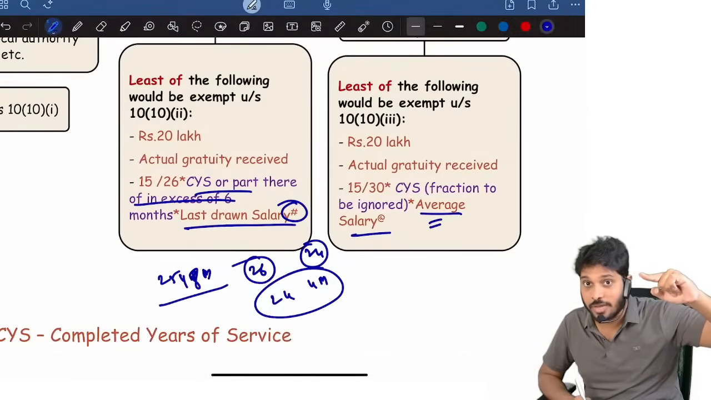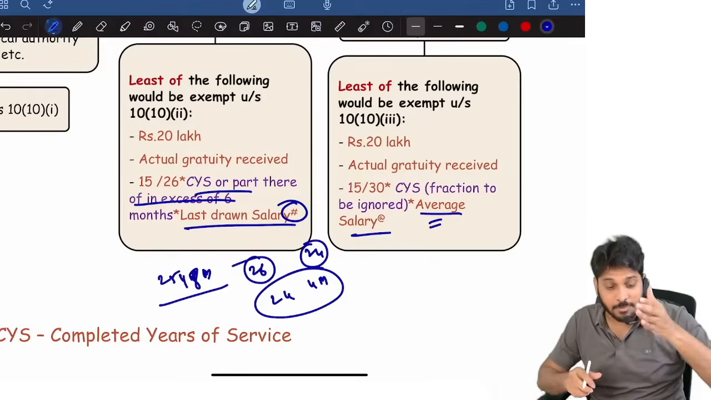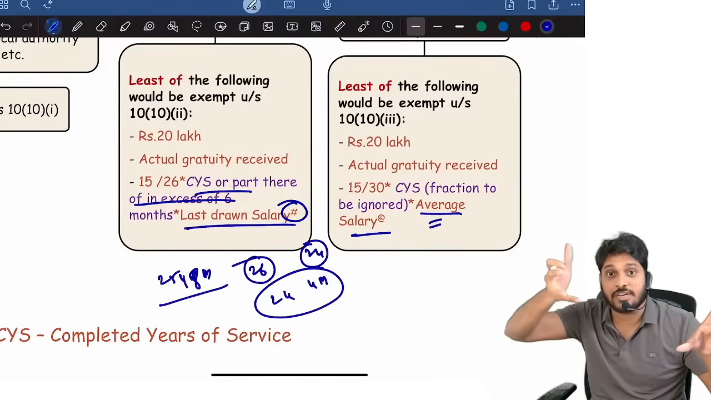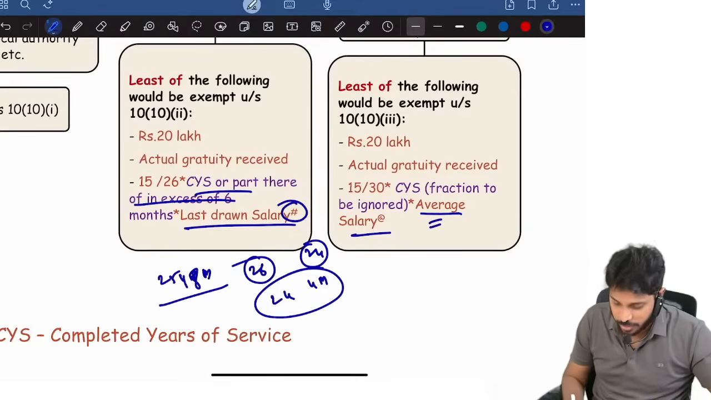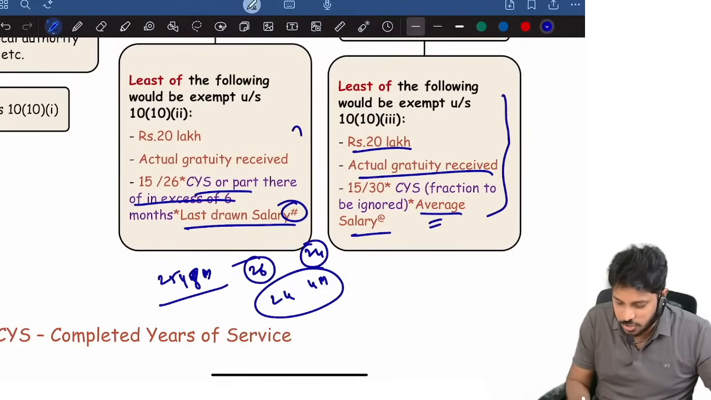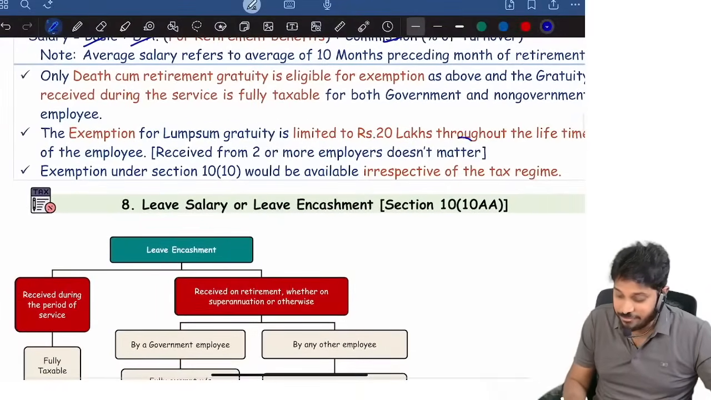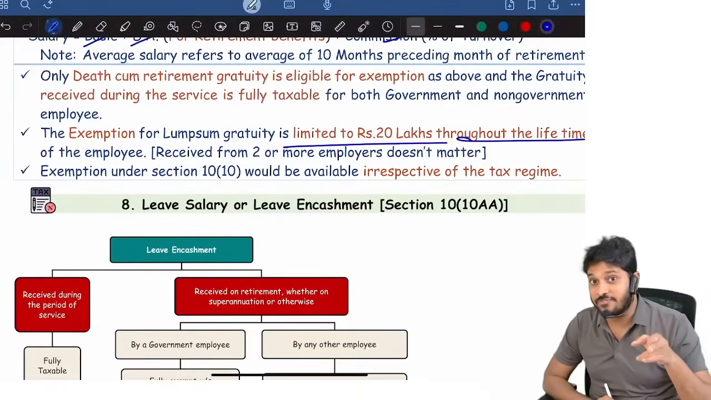Be careful. Suppose in the last 10 months, for example, before 1st April, salary basic is different, DA is different. After 1st April, basic is different, DA is different. So be careful. 20 lakhs is the actual amount, so whichever is lower, accordingly exempted. And remember, 20 lakhs is the lifetime limit exemption.